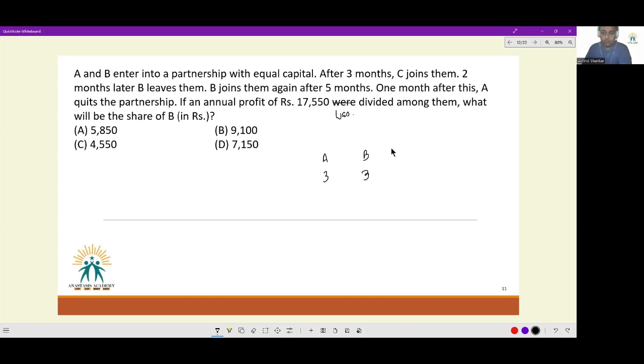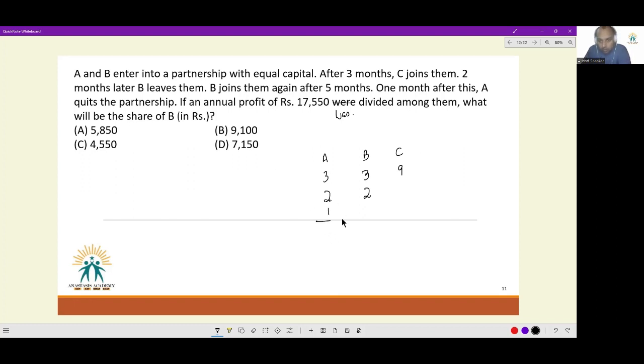After 3 months, C joins them. C has now joined them. And C does not do any stupid thing of coming in and leaving. He does nothing of this sort. So C comes in after 3 months and then he stays invested for 9 months. But B and A do fancy things. After C came in, 2 months later, B leaves them. So B was invested for 2 further months and then he leaves. In this period, A was also invested for 2 further months. No problem at all. 1 month more after that, A quits the partnership.